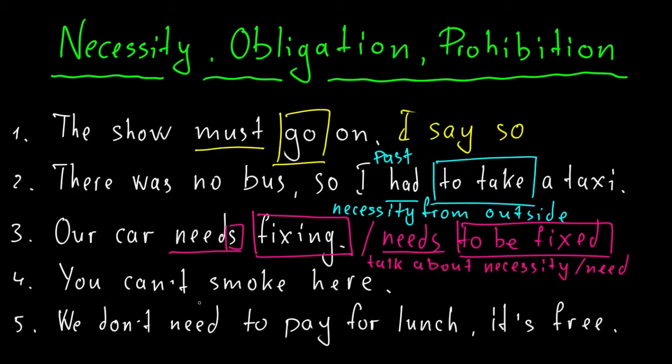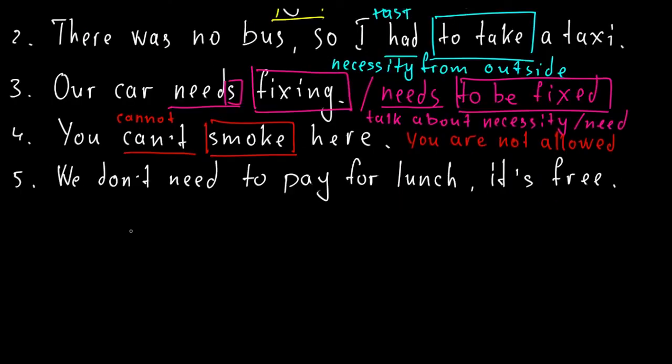Okay, what about number four? You can't smoke here. Here we have can't, cannot, in other words, and then we have bare infinitive. And here we have prohibition. That's classical prohibition. In other words, you are not allowed to smoke here. Okay, number five, we don't need to pay for lunch, it's free.